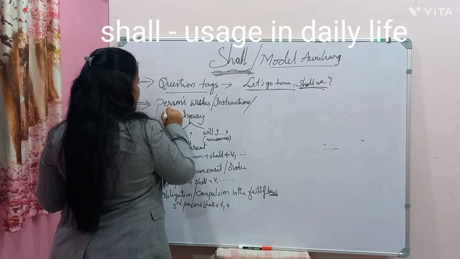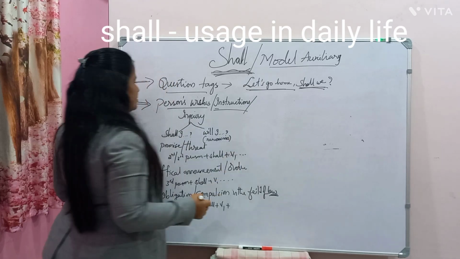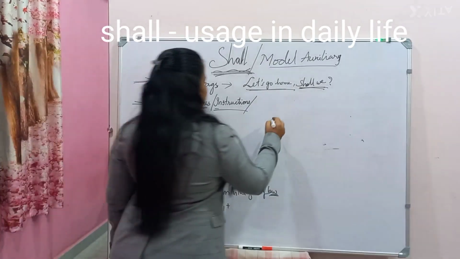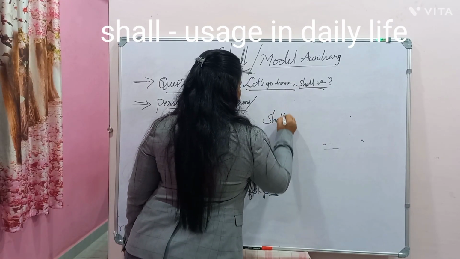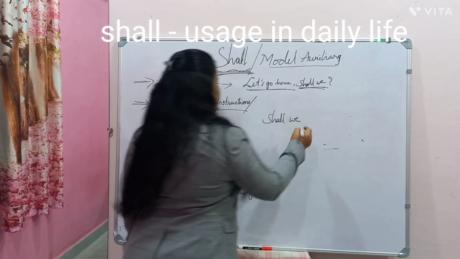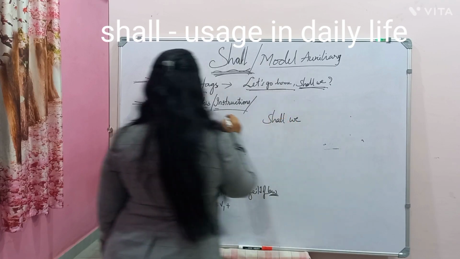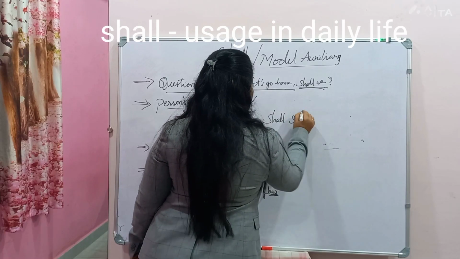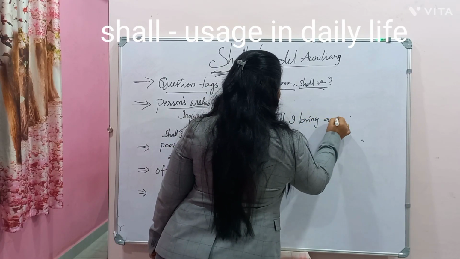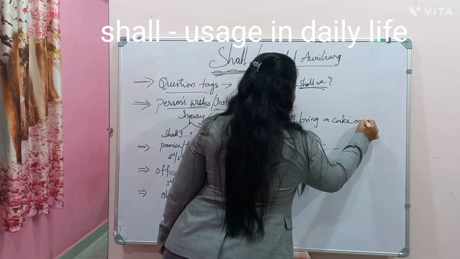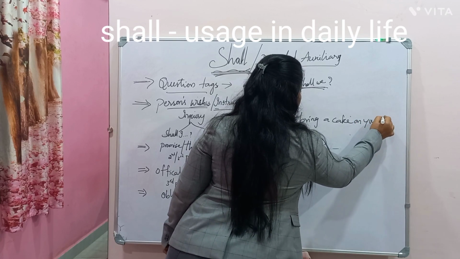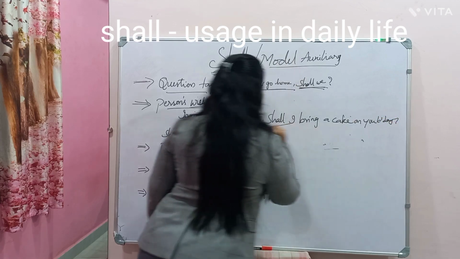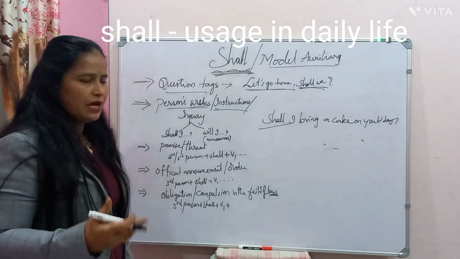Now, a person's wishes or instructions. For example, let us take shall we, what are his wishes. Shall I bring a cake on your birthday? You are trying to know his intention. So on your birthday, shall I bring a cake?